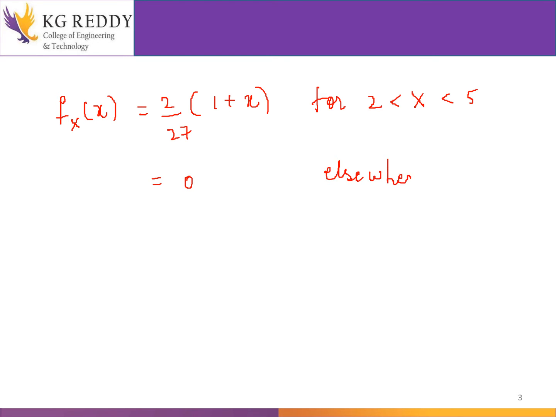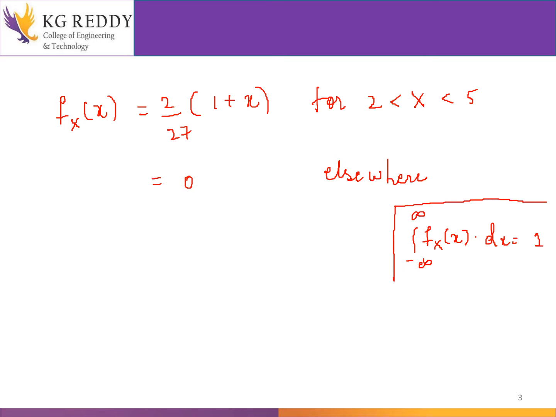From the question and the given concept, we have used the property that the integral from minus infinity to infinity of fx of x dx, that is, the complete density function, will be equal to 1.